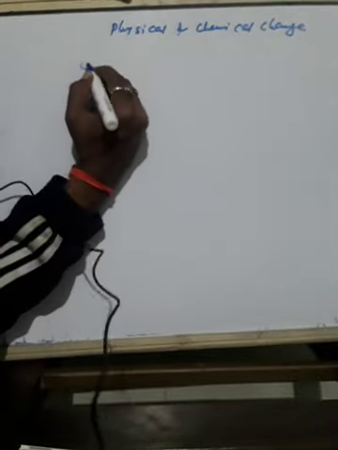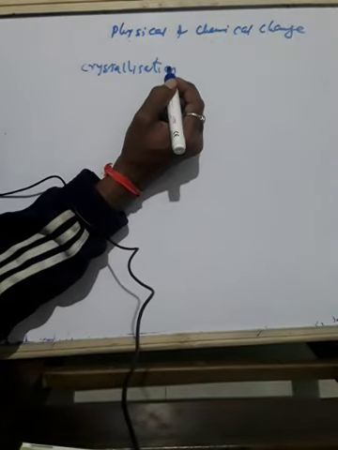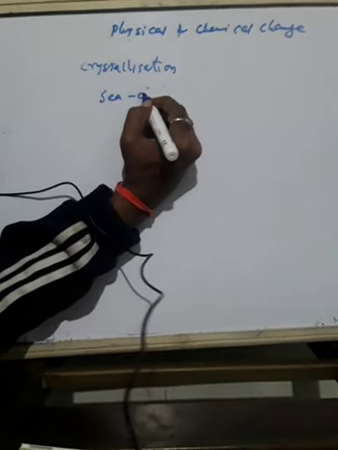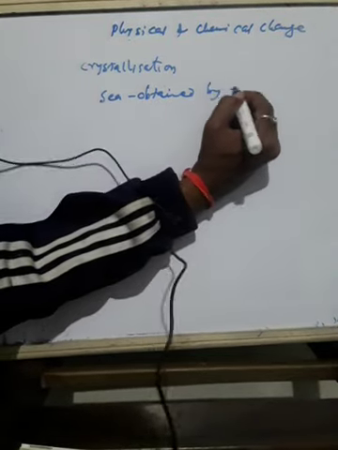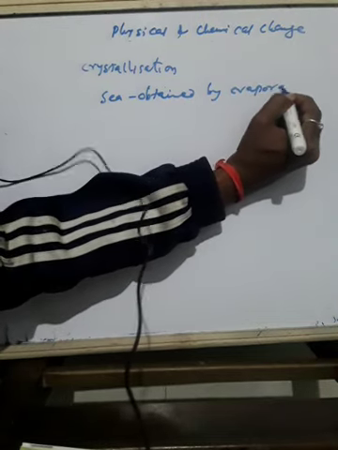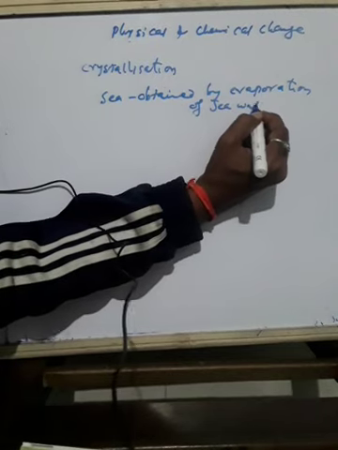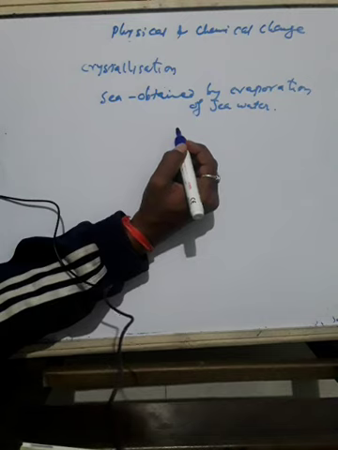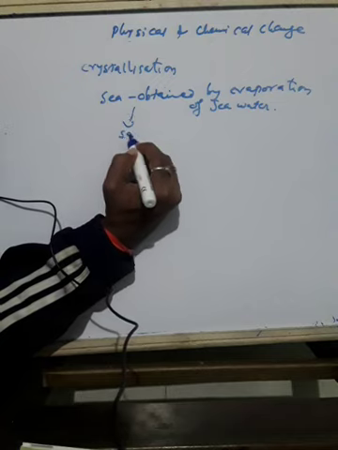Then there is one more process called crystallization. I think you already know, in class you studied that salt can be obtained by evaporation of seawater. Salt is obtained by evaporation of seawater. The salt obtained in this manner is not pure, and the shape of its crystals cannot be seen clearly.